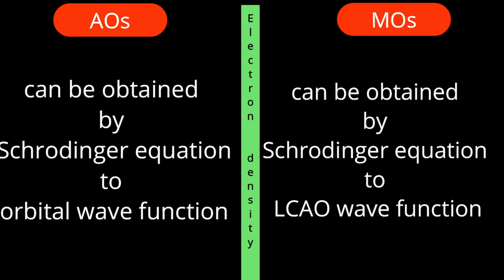Which orbital am I talking about? I am talking about the molecular orbital. Then the question arises, how to find that resultant molecular orbital? How to find the resultant wave function? It is obtained by one principle called LCAO, linear combination of atomic orbitals. Yes, the main point of understanding the molecular orbital is the linear combination of atomic orbitals, of wave functions of respective atoms.